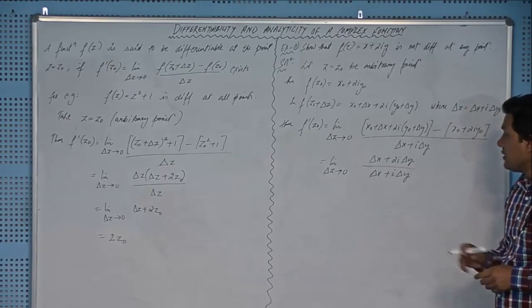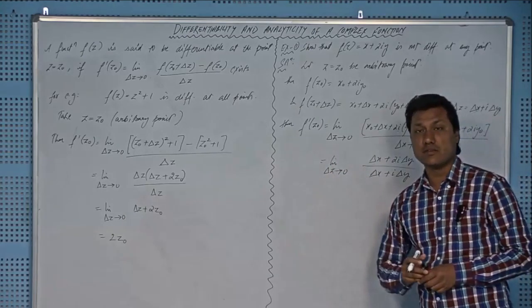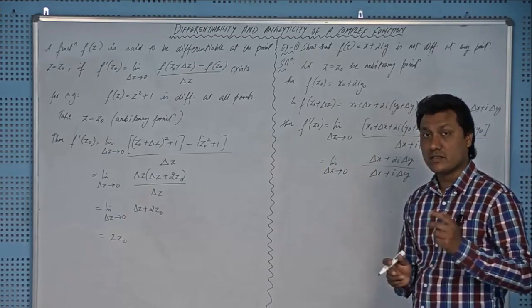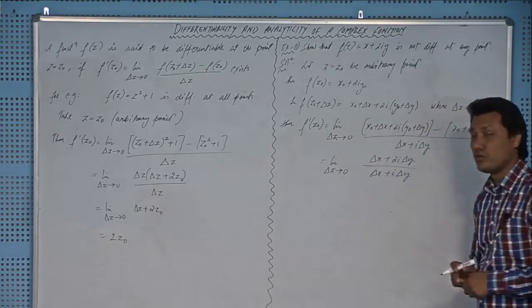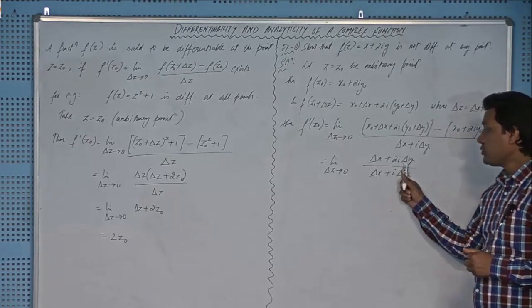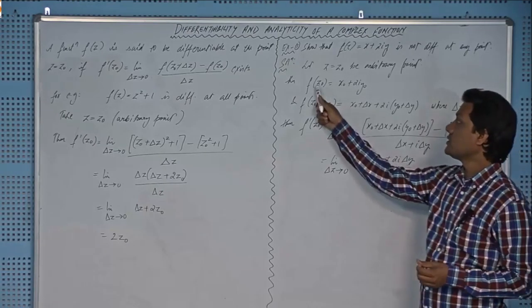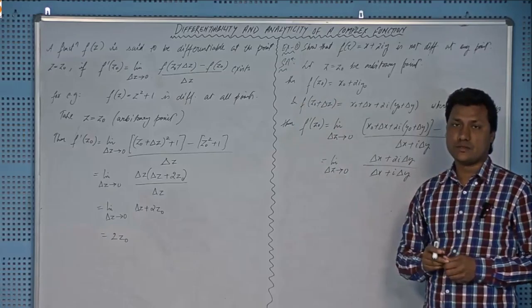So I will evaluate this limit taking two cases, as we have been taking in our last videos regarding continuity and limits of complex valued functions. Once I will take delta y equal to 0 and another time delta x equal to 0, means approaching this point z naught from two directions, right.